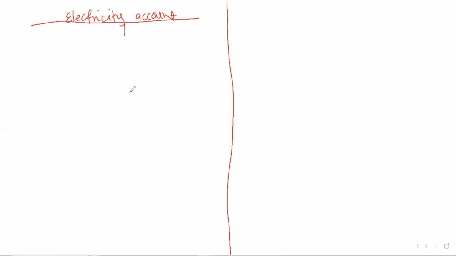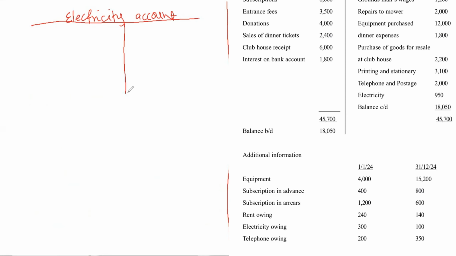So now the electricity account. We have electricity owings, which is a liability, and all liabilities have a credit balance. So if it has a credit balance, then the opening balance will be on the credit side. The opening balance for the electricity owing is 300. And if the opening balance is on the credit side, then the closing balance will be on the debit side, which is 100.